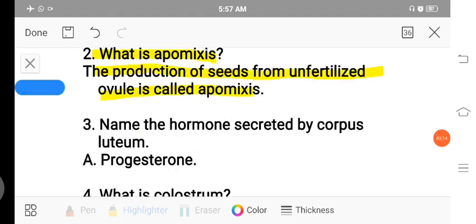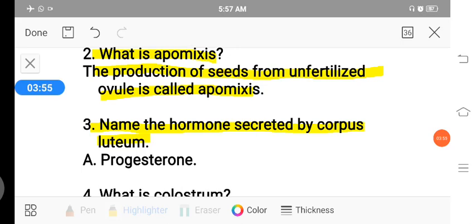Next is the third question. Name the hormone secreted by corpus luteum. If the fusion of sperm and egg takes place, such a fusion process is called fertilization. The result of fertilization is called a zygote.